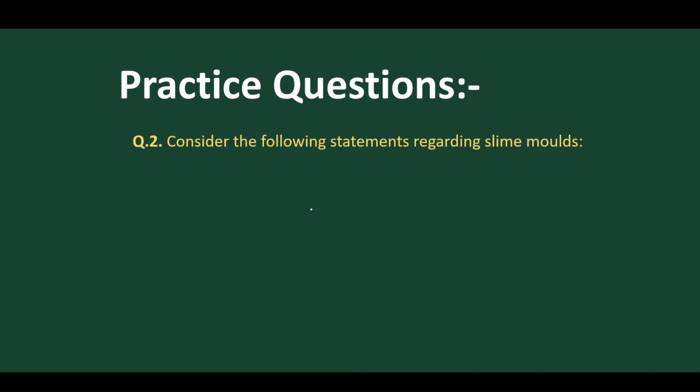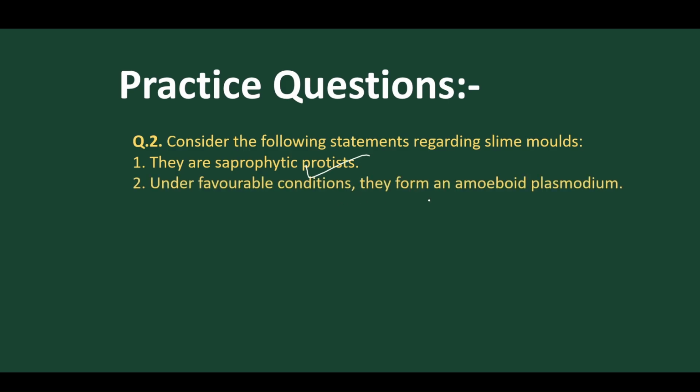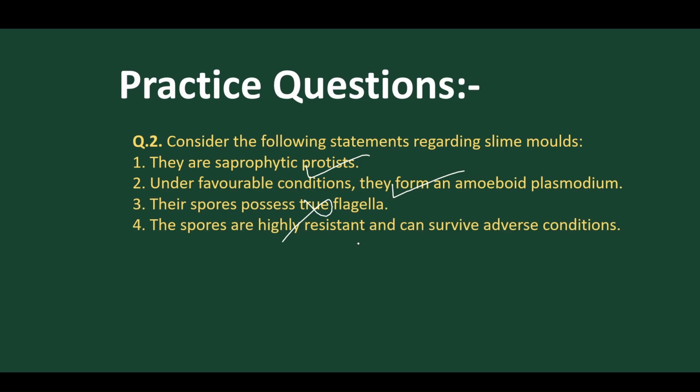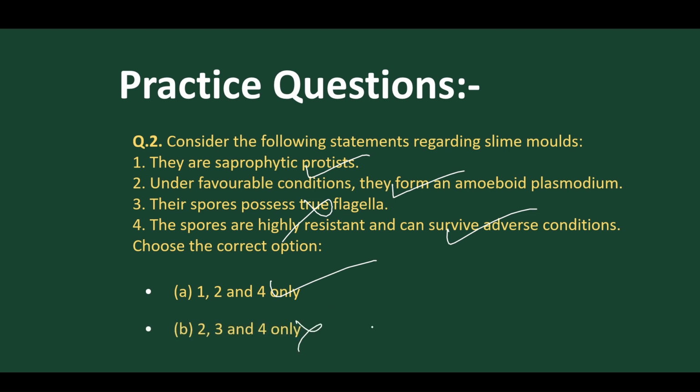Then we move on to consider the following statements regarding slime molds. They are saprophytic. Yes. Under favorable conditions, they form an amoeboid plasmodium. Yes. The spores possess two flagella. False. The spores are highly resistant and scalpel. Yes, true. So the correct option is 1, 2 and 4. The others are not the correct option.